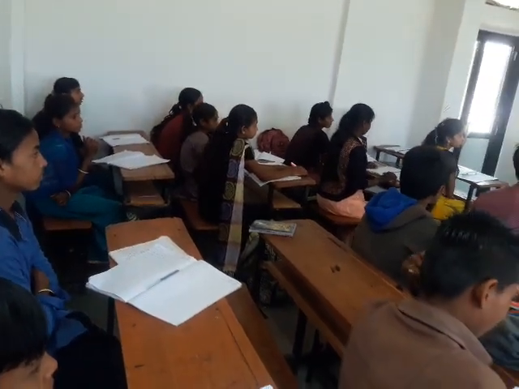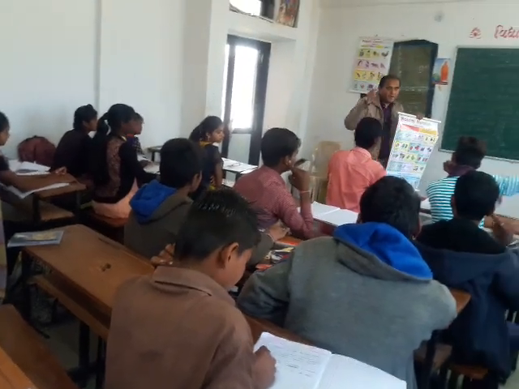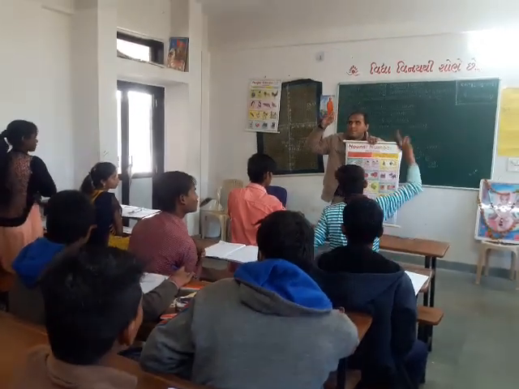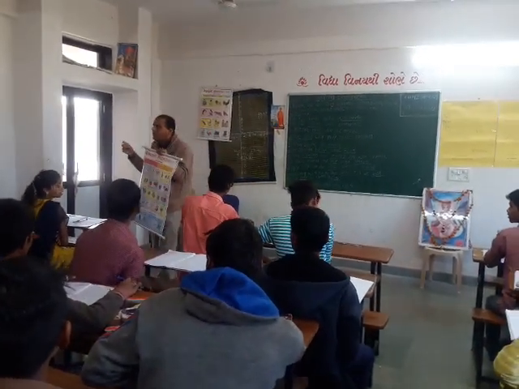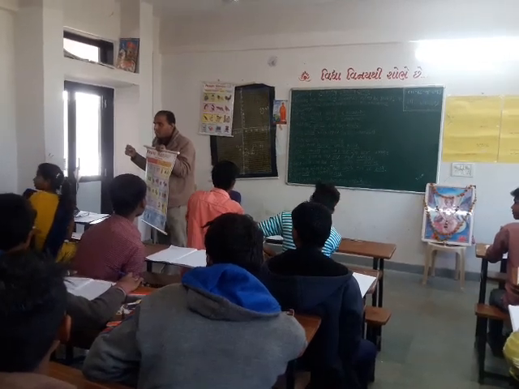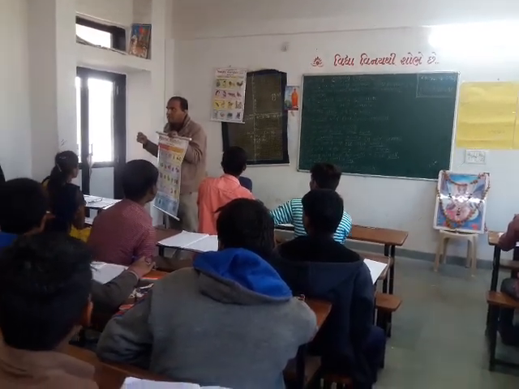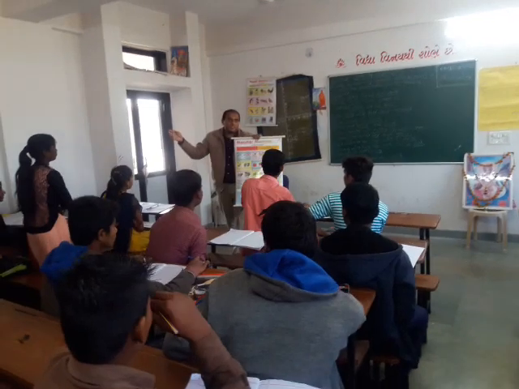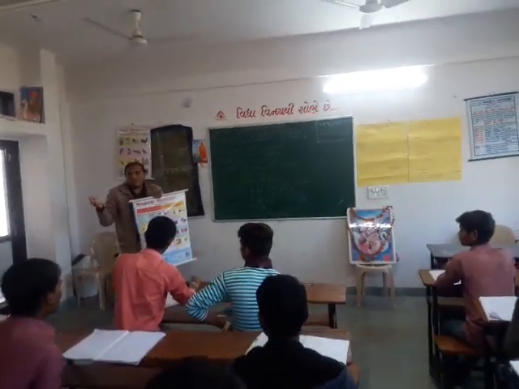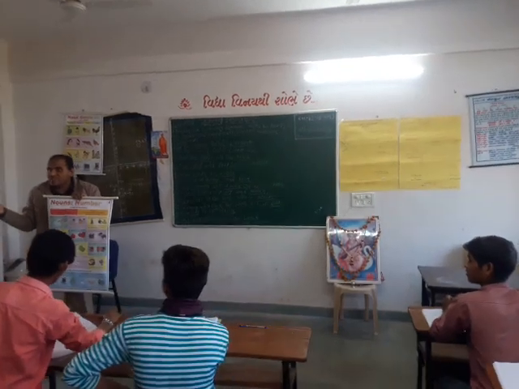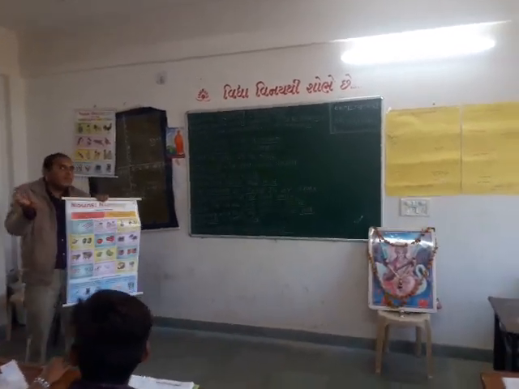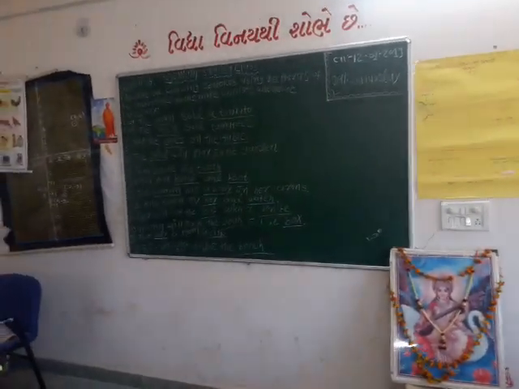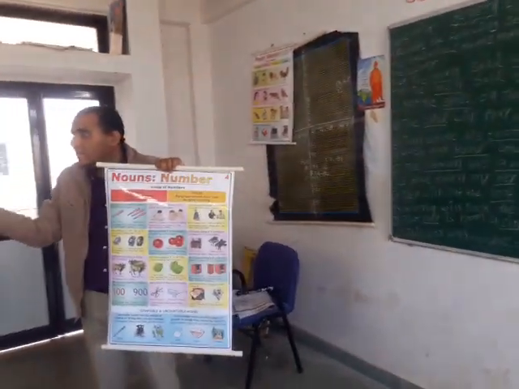Excellent. Now please next. Who will read the next one? This is a juicy tomato. So the correct answer would be these are juicy tomatoes. O comes at the end of tomato, so es would be the correct answer. So tomato would be changed into tomatoes. Please sit down.